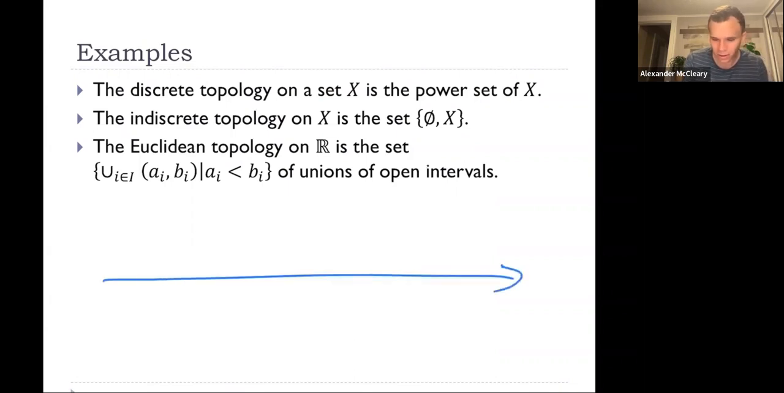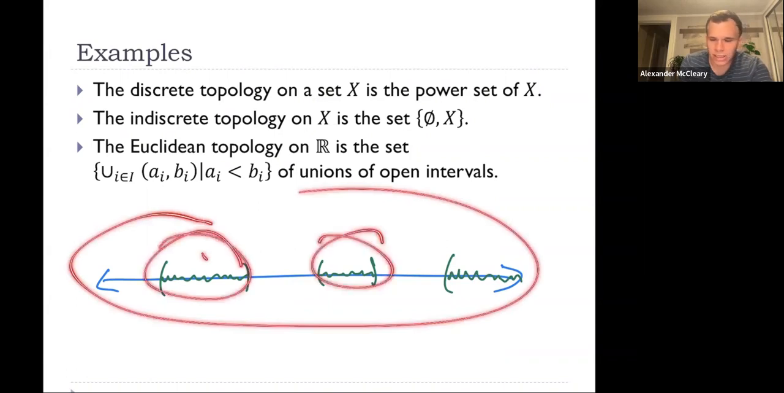Okay, so here I'm drawing the real line. The open sets on the real line are just going to be unions of open intervals. So open sets are going to look something like this. Maybe we have this interval, union this interval. And maybe we have these two unioned with this interval here going off to infinity.